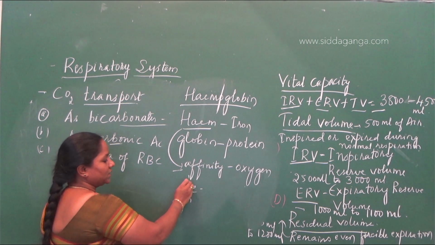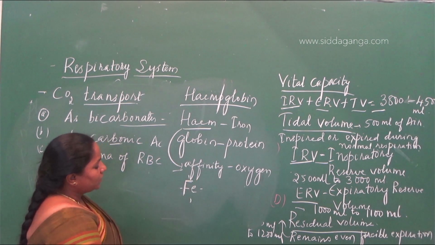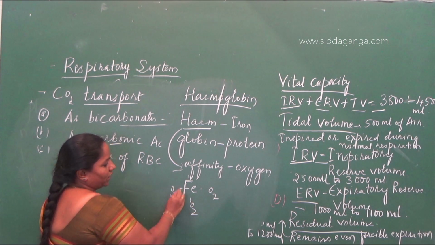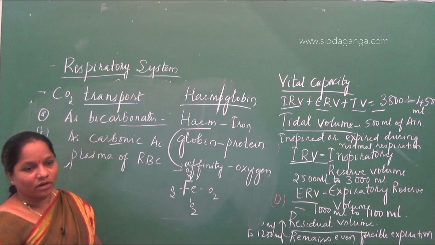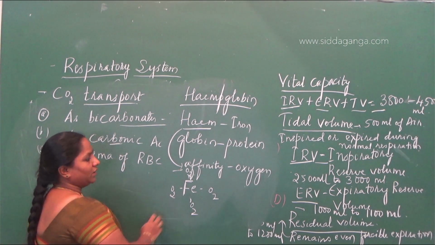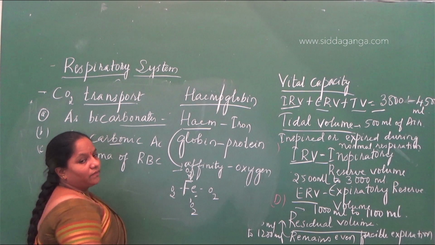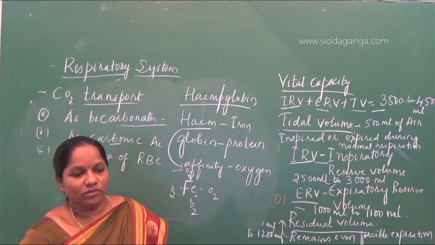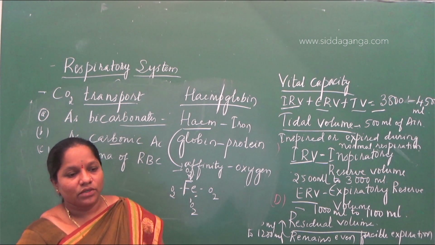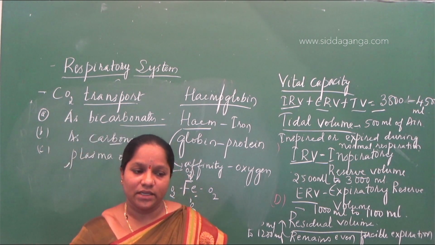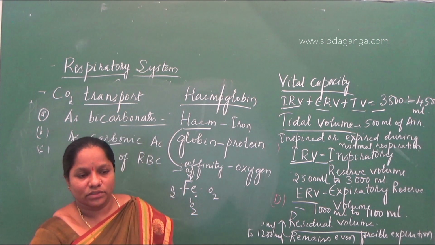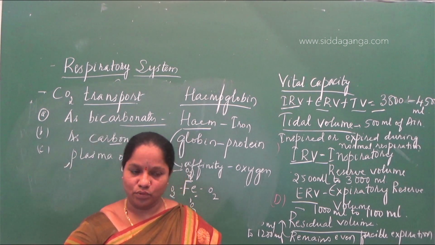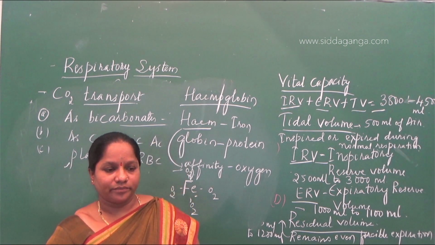So here the answer will be 4 molecules of oxygen. The options given to you are 2, 8, 4 and 6. So one hemoglobin has the capacity to carry 4 molecules of oxygen during transport of O2. Okay. Next one.